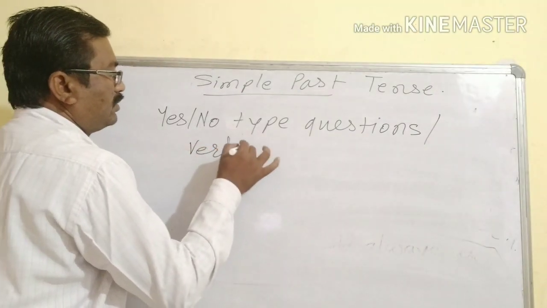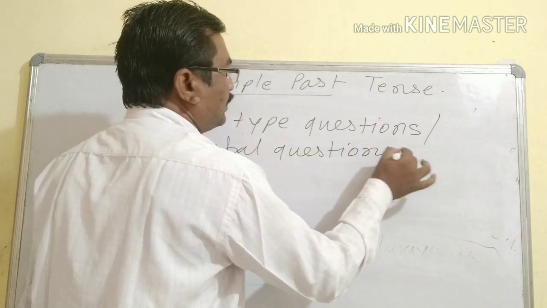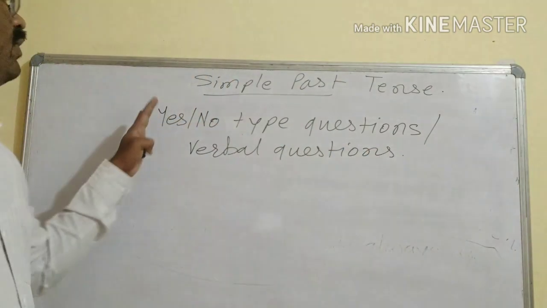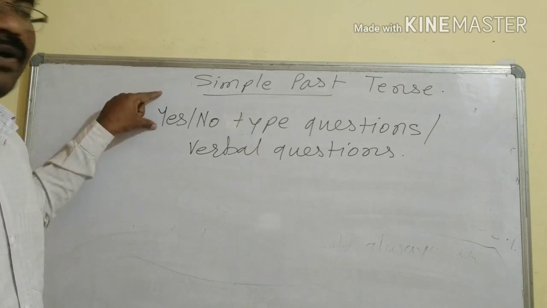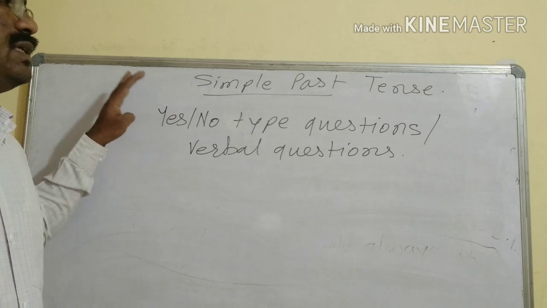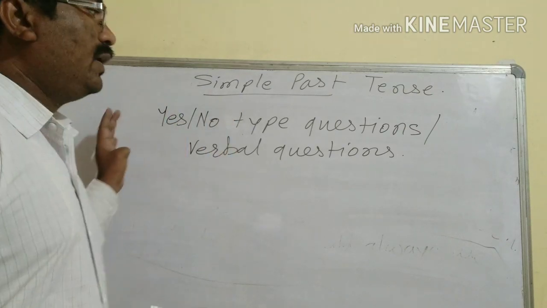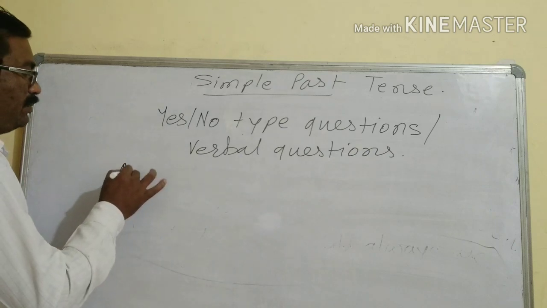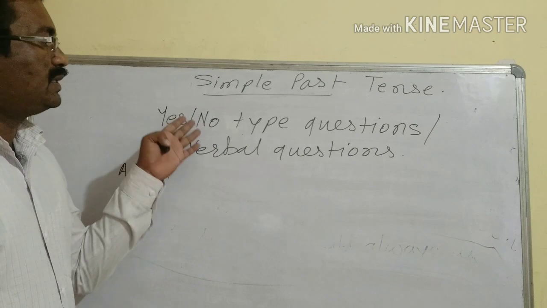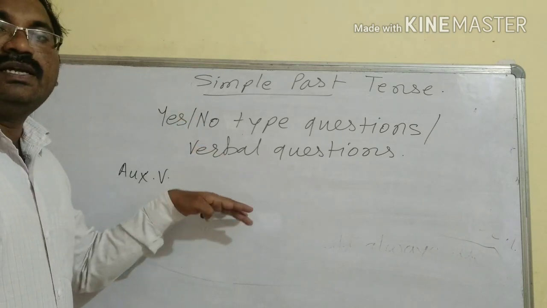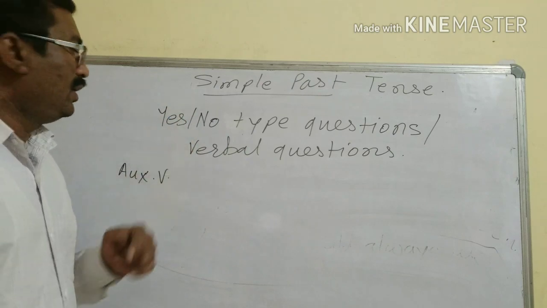Why are these questions called yes/no type questions? In the previous video also I told you, these questions are not going to start with yes or no. These questions are going to start with an auxiliary verb, and the answers to these questions we give in yes or no.